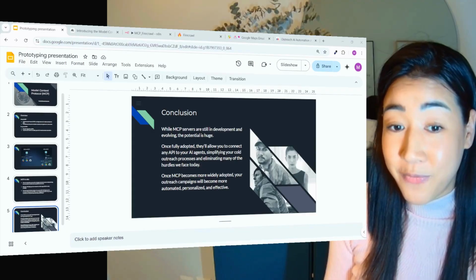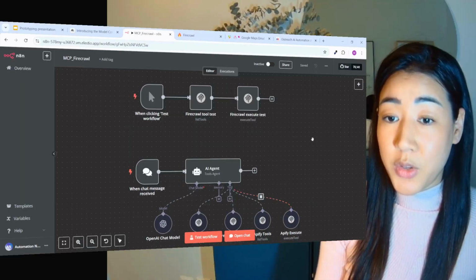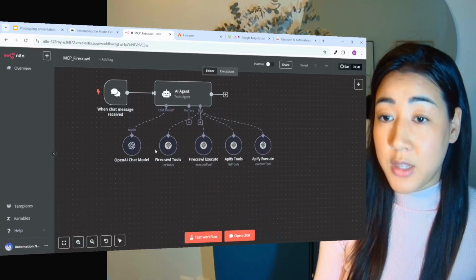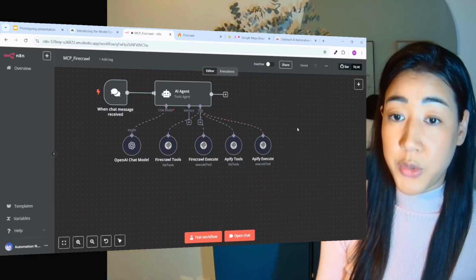Okay, so here's an example inside of n8n, and we are using two different scrapers, Firecrawl and Apify, and these tools could be any other tool like Instantly, SmartLead, or whatever tool that you are using.